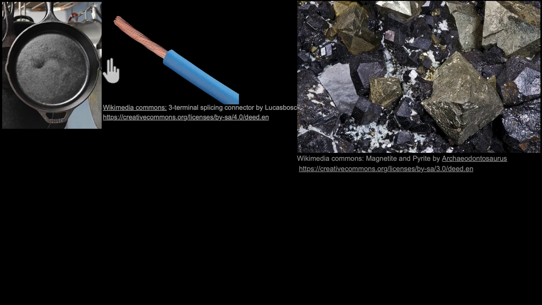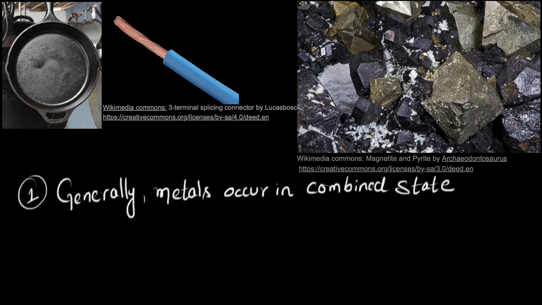But these pure metals generally do not occur in the free state in nature. Meaning iron will not form as a big rock of iron. No. You might find iron as iron oxide in these rocks, or copper as copper sulfide in these rocks, and you will have to extract iron and copper from these compounds. So the first problem is that generally metals occur in combined state and not free state.